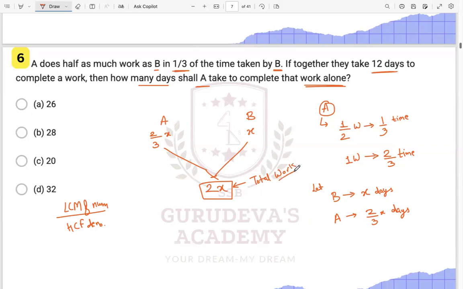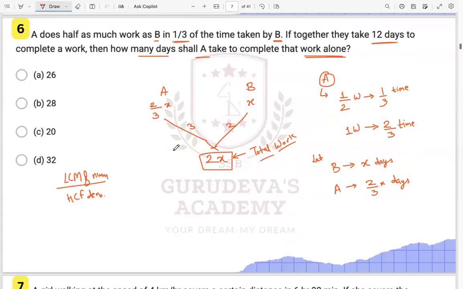So we have got our total work over here. Now we will just divide this 2x by 2x by 3. That will be 2x, 2x cancel, and the 3 will go up. So it will be 3 over here. And 2x divided by x, the x will go, so it will be 2 over here, right? So we got this as the efficiency of A and B, right? Now we have got the efficiency also. We know the total work also. So we know what? Number of days is what?